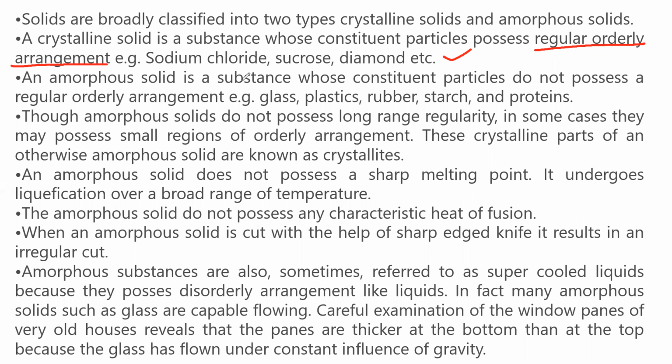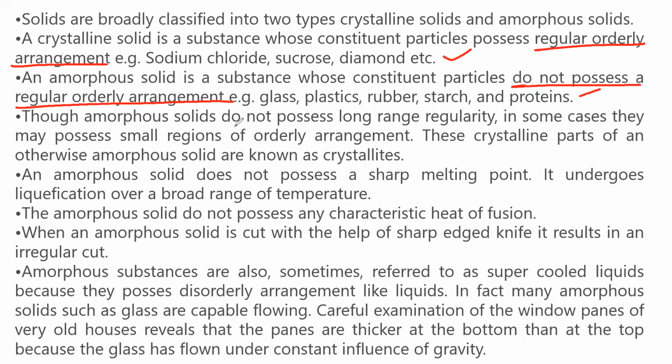An amorphous solid is a substance whose constituent particles do not possess a regular orderly arrangement. They do not possess a regular orderly arrangement. Example: glass, plastics, rubber, starch, and proteins.